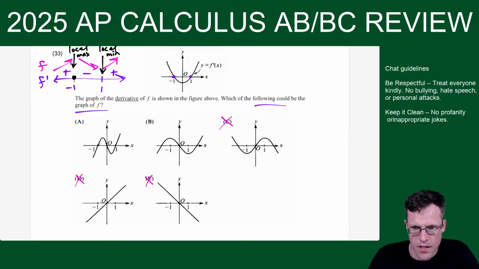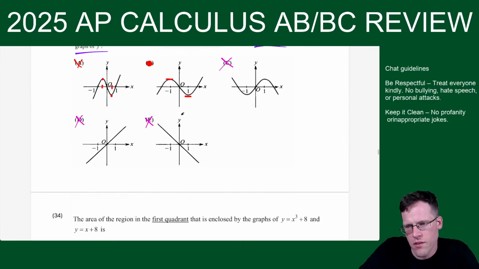So you see how here it's off, because the local max is over here at like negative half, and the local min is off center here. But at negative 1, see how we have our local max, and at positive 1, our local min? Choice B is it. Okay, so nice question, concept heavy.